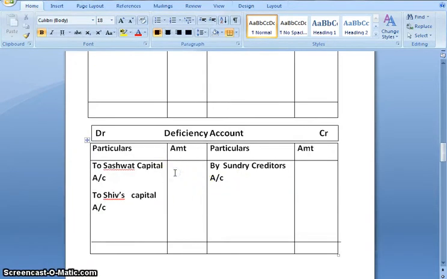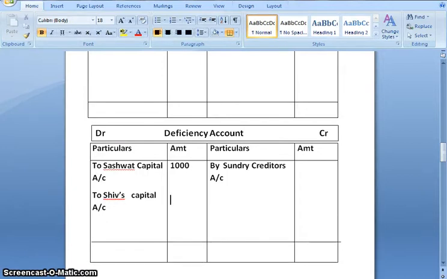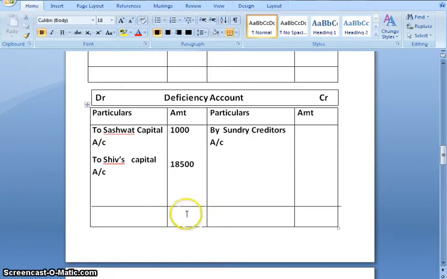So in deficiency account, 1,000 of Shashwat and 18,500 of Shiv. Next, we are going to close the deficiency account. On adding, we get 19,500. And the balance would be transferred to sundry creditors account.